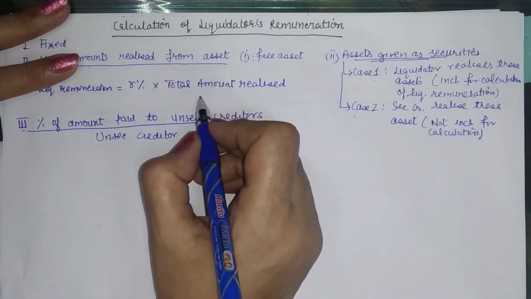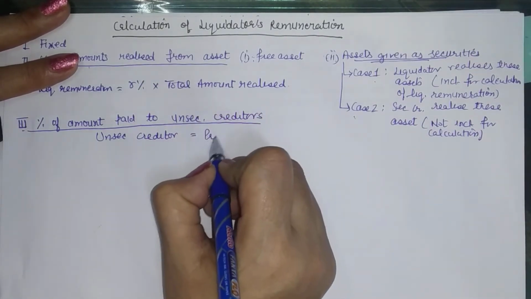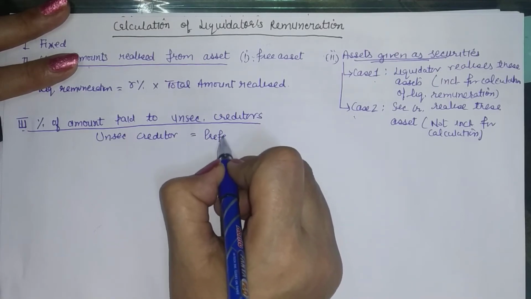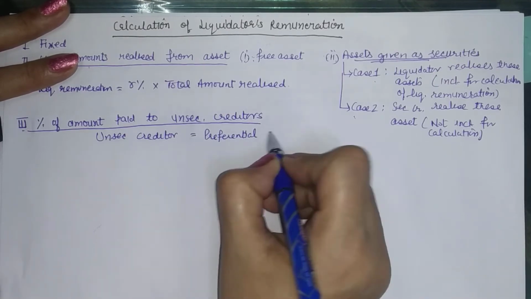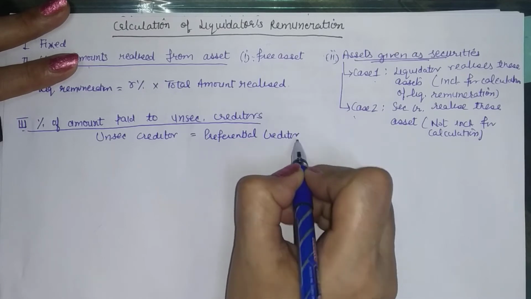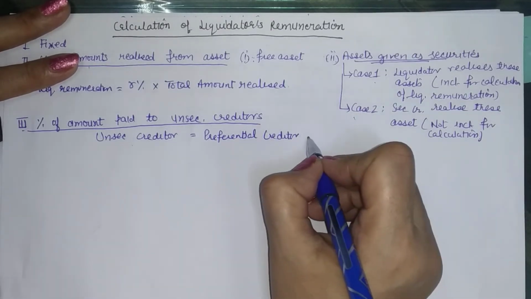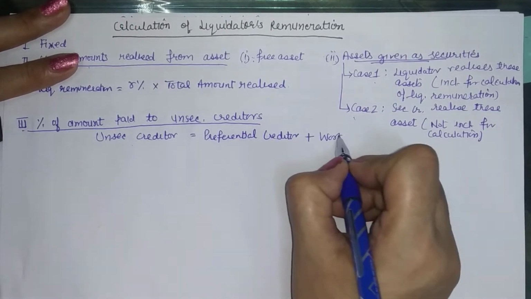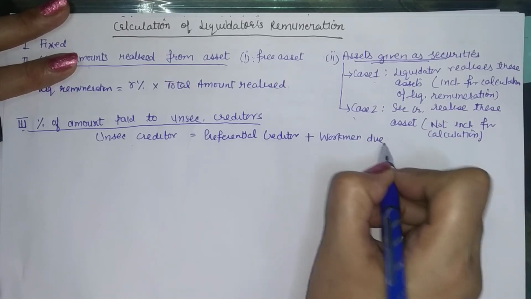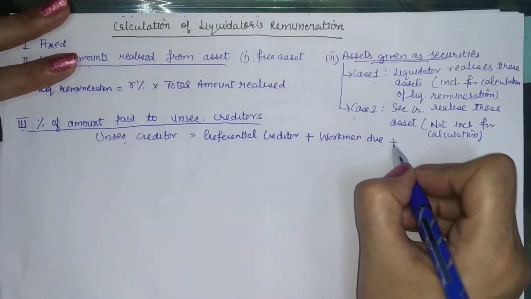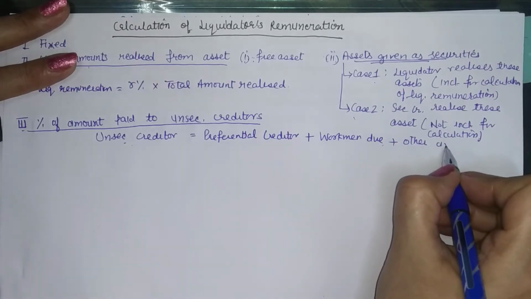So for that matter, even your preferential creditors will also be a part of unsecured creditors, and workmen's due, this will also be included, and any other unsecured creditors.